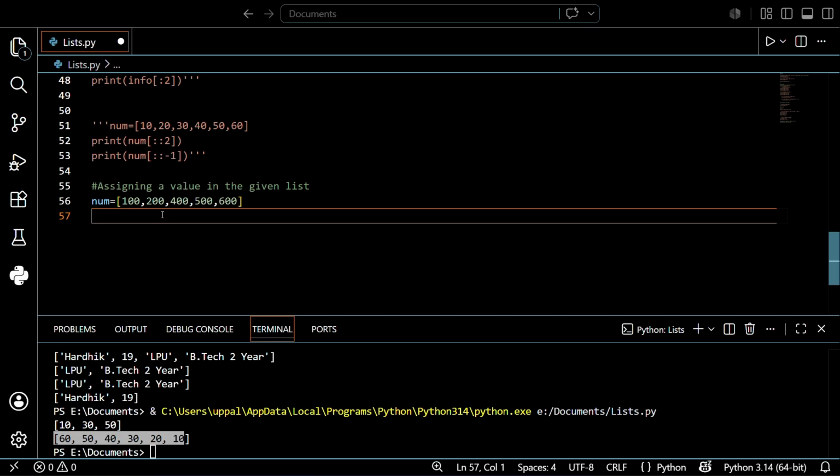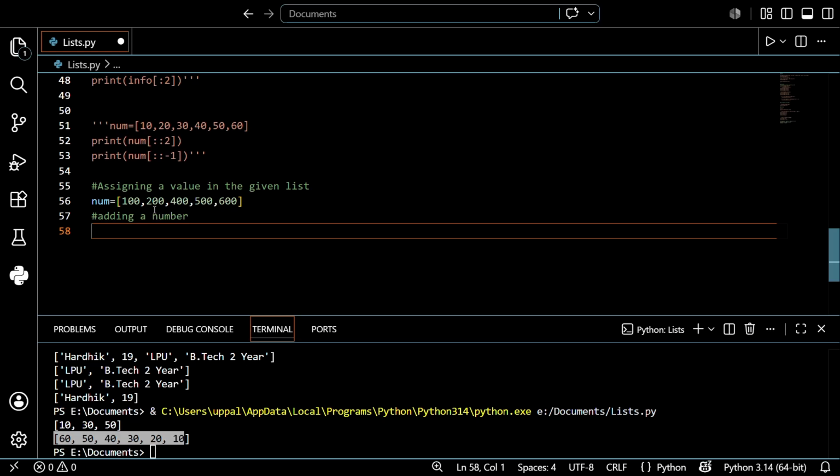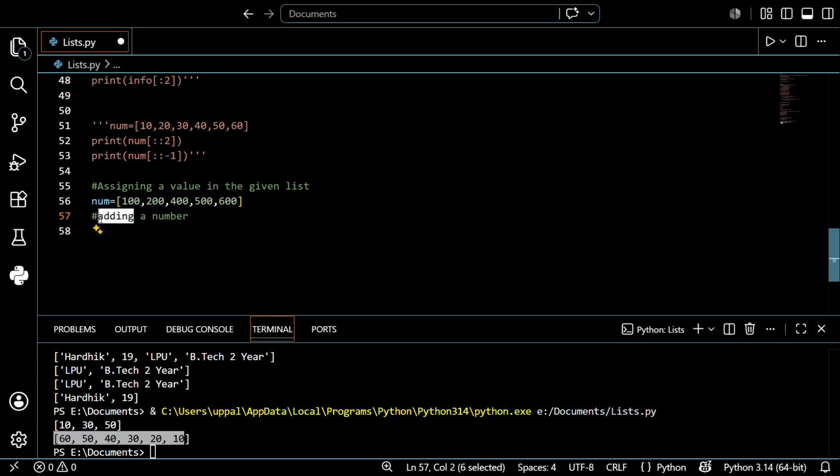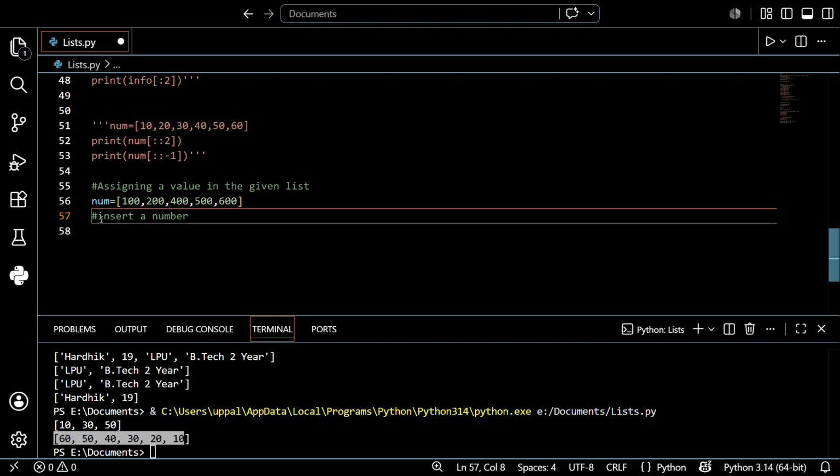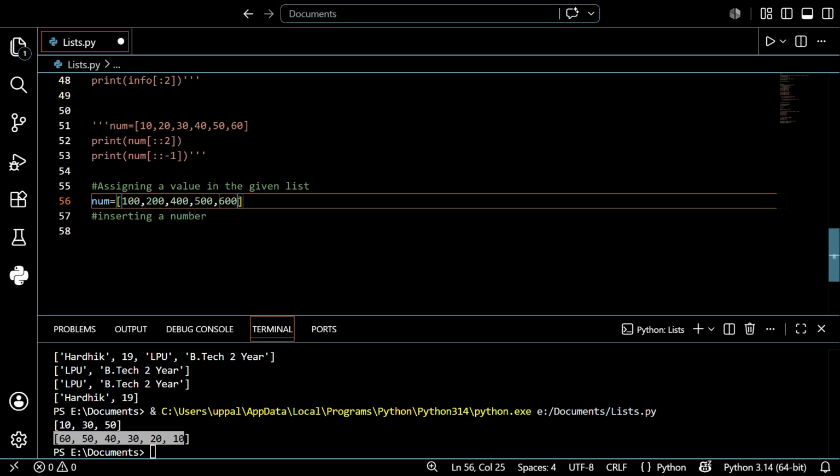So that's adding a number. Please copy this, guys, don't need to panic. Adding here doesn't mean adding a value to every number; I just want to insert a value. So it means inserting a number. The first pattern is inserting at the end of the particular list. I want to add it here, like this.